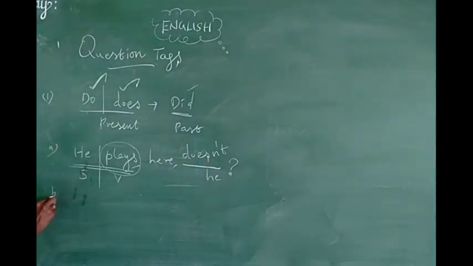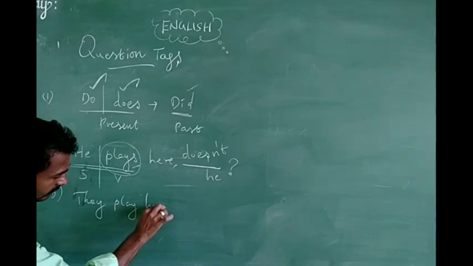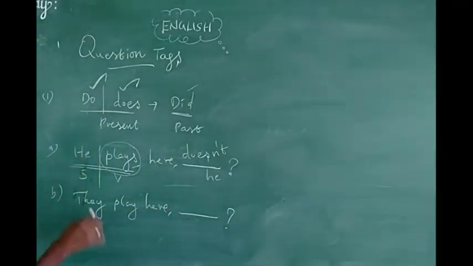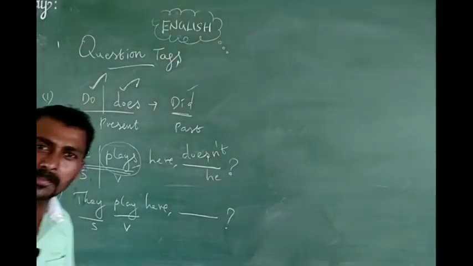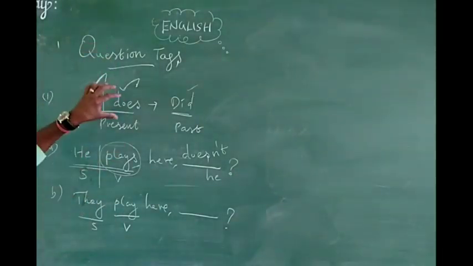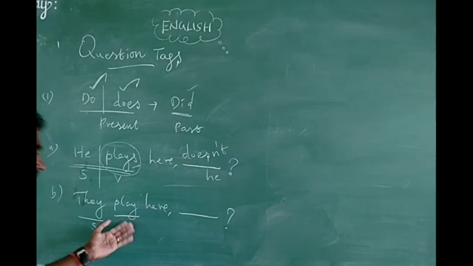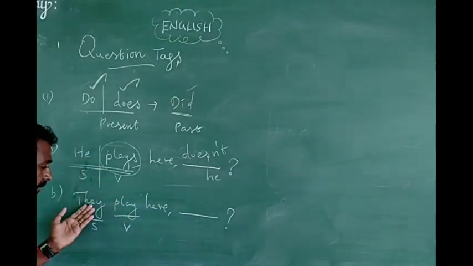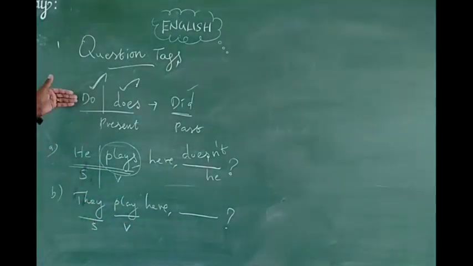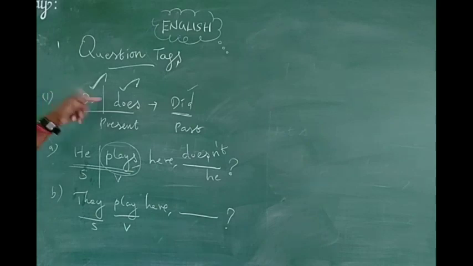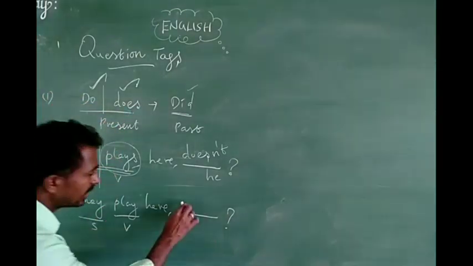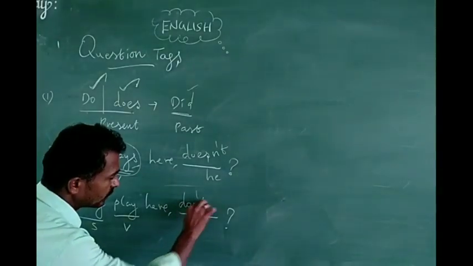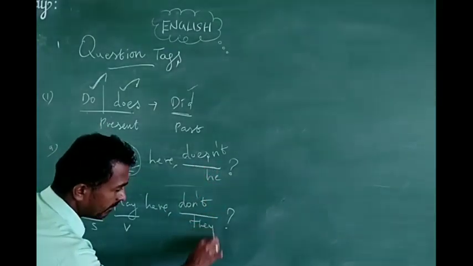The same thing with do. How can we write? They play here. It's the same thing. Subject plus the main verb play. Play refers only to the present tense. Then you have to identify whether it is present or past. Present tense, sir. Then see the do here. Is it singular or plural? Plural. So the plural sense takes do, and the singular sense takes does. Positive or negative? Positive, so the tag must be negative. So next you have to write don't they.